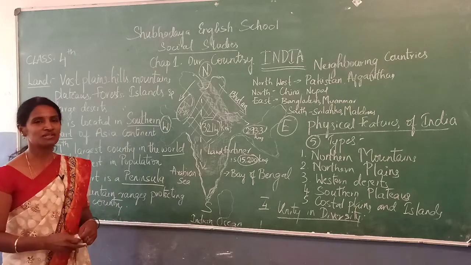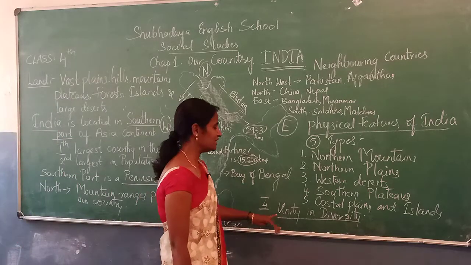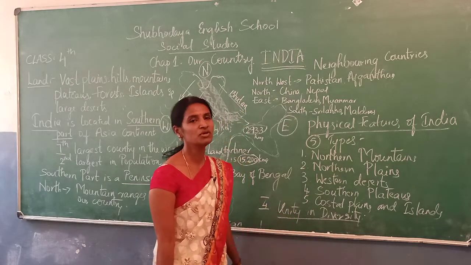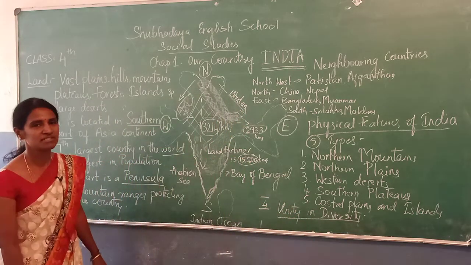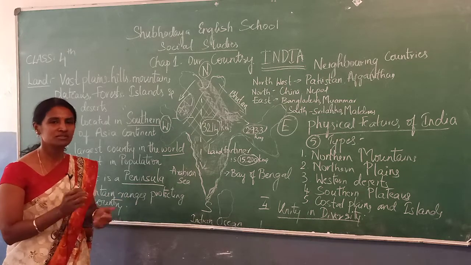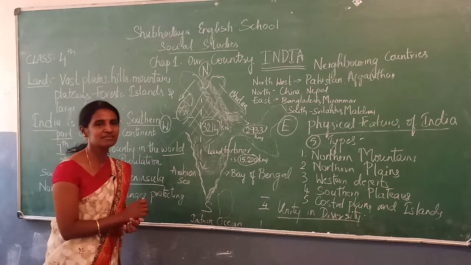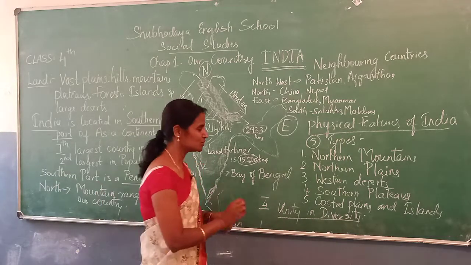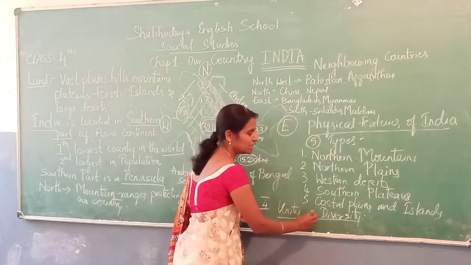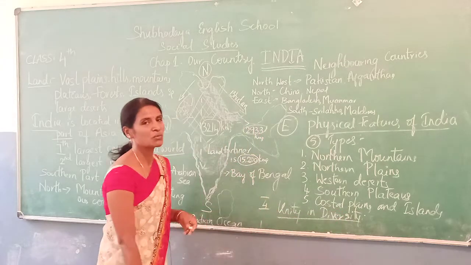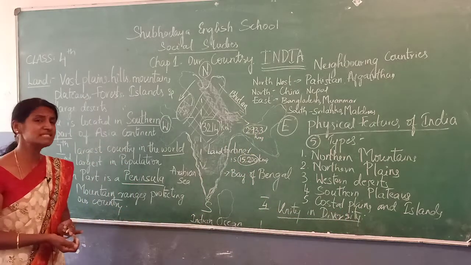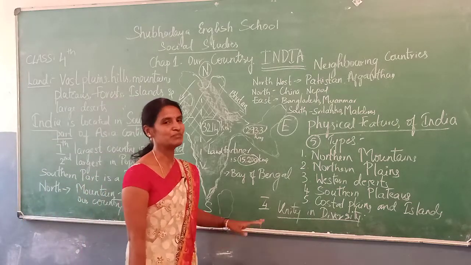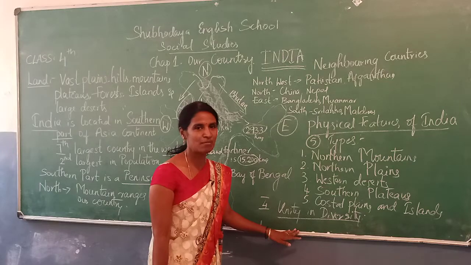In spite of all these differences, India is the best example for unity in diversity. Even though we have differences, we come together when matters of India come. So it is called unity in diversity. Okay, which is the best example for unity in diversity? Our country. India is the best example.